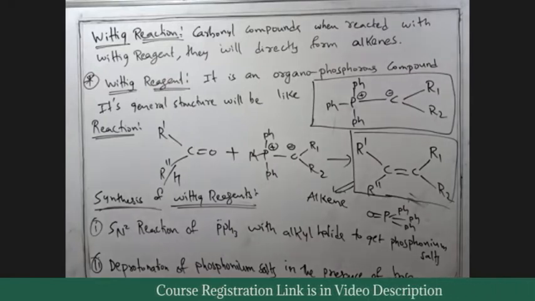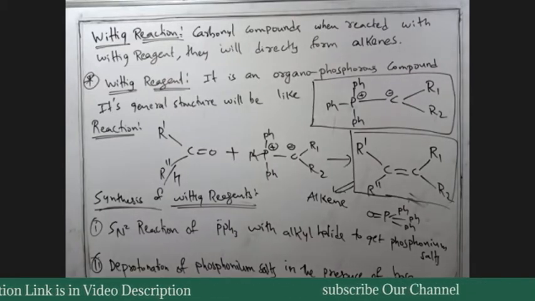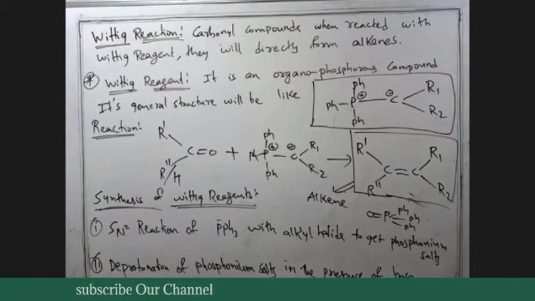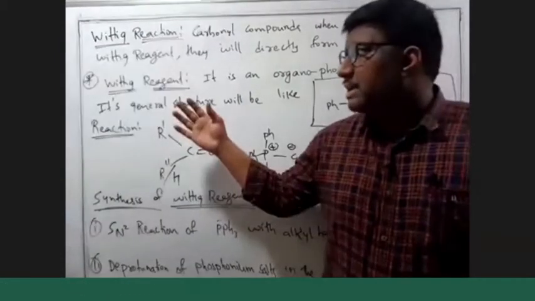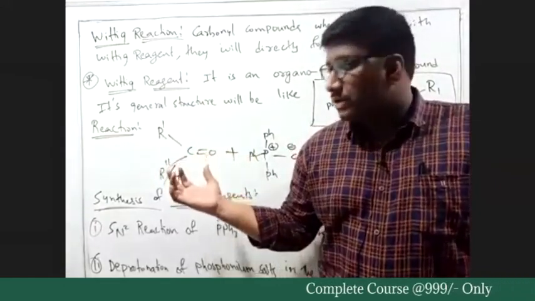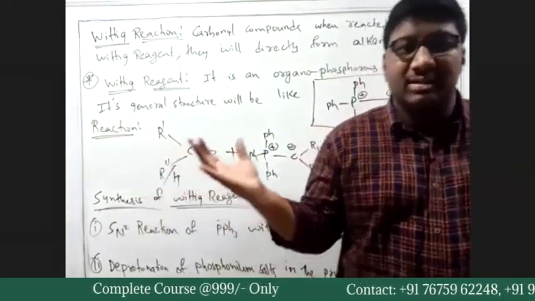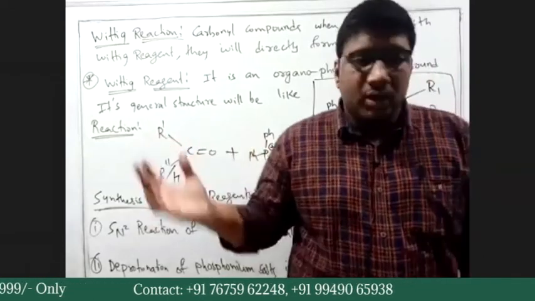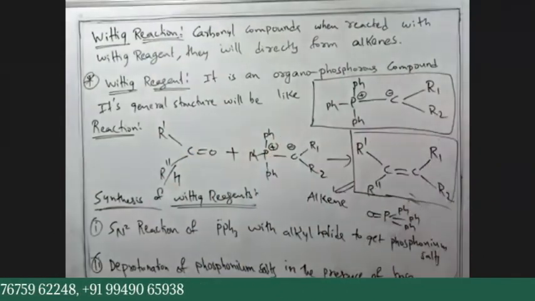This Wittig reaction mechanism is also important, like in the passage questions of JEE Advanced. They may ask the intermediate. There you can expect such type of questions.